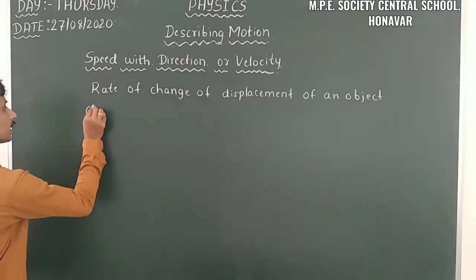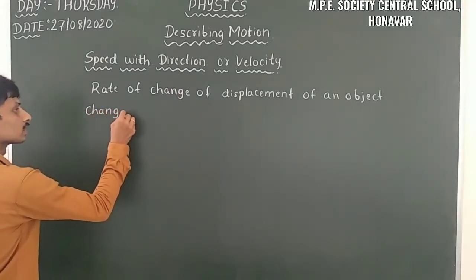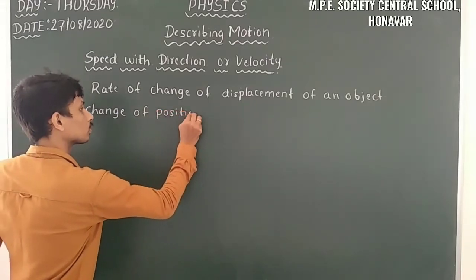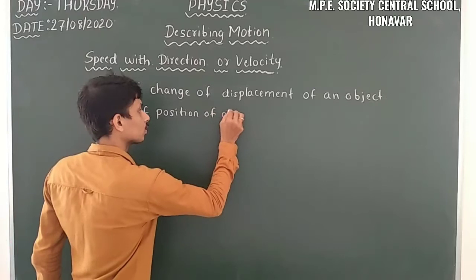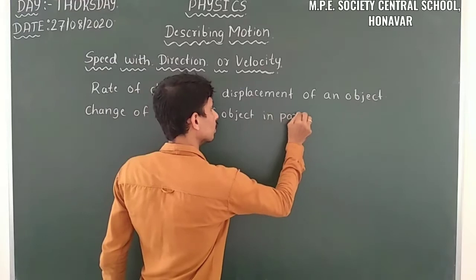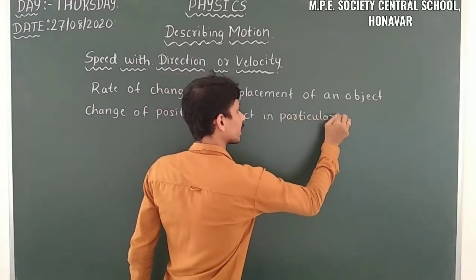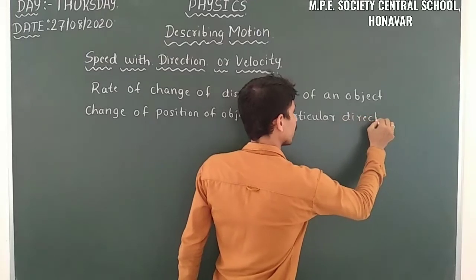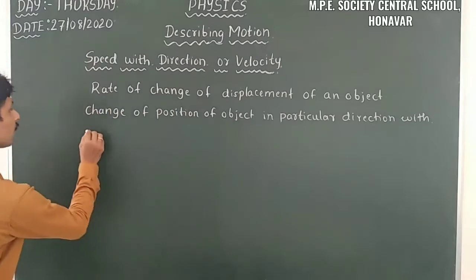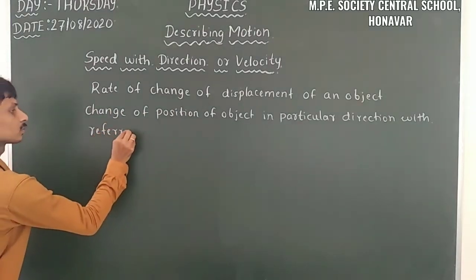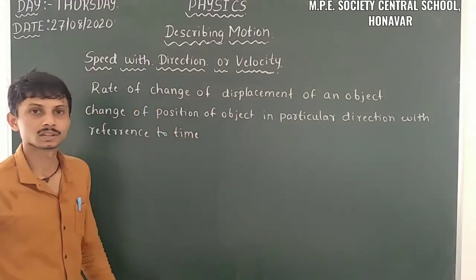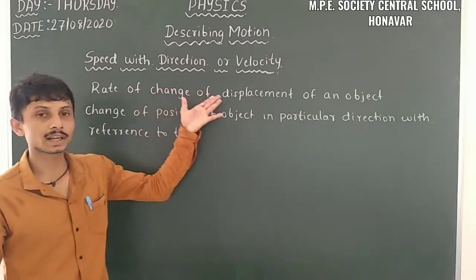That is, change of position of an object in a particular direction with reference to the time. So this is the definition of speed with direction or velocity.